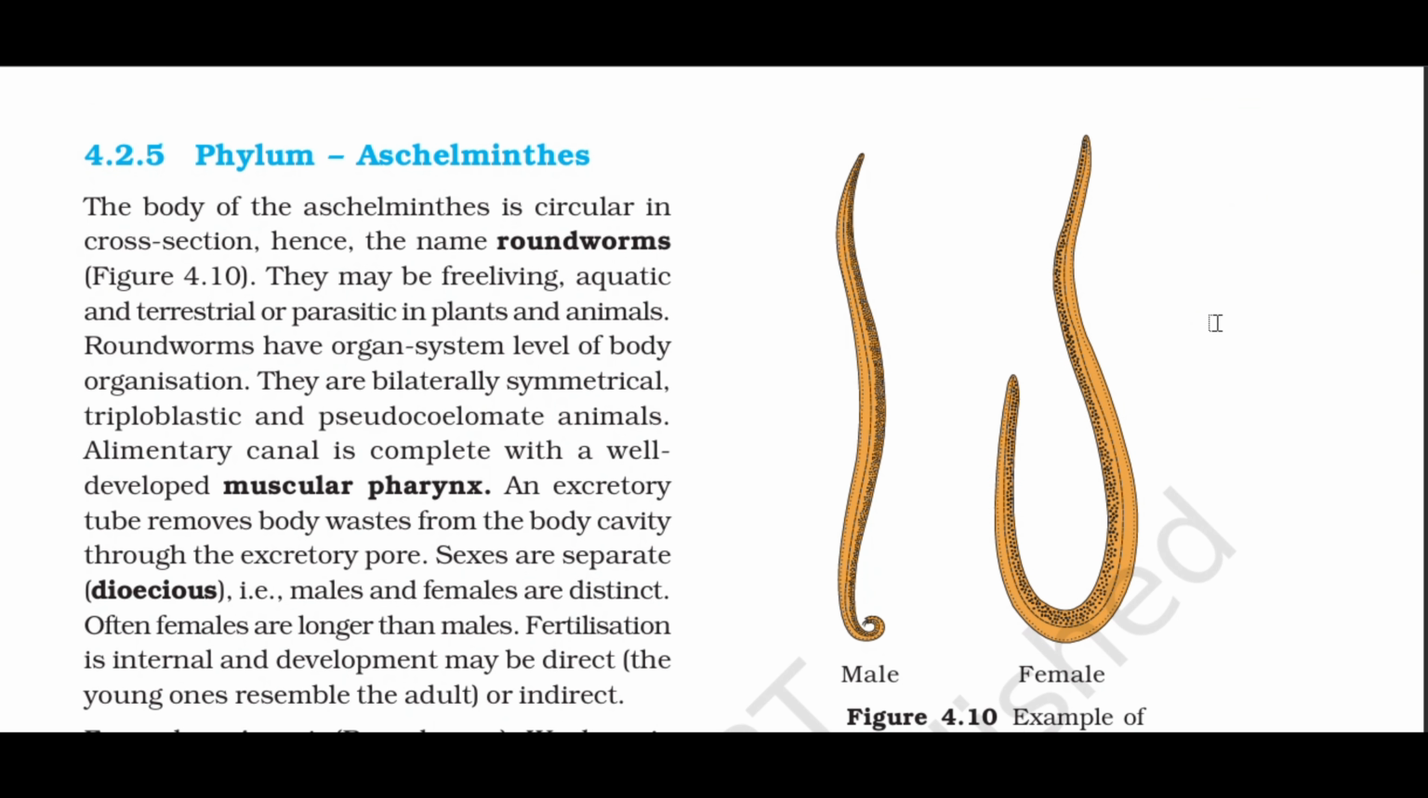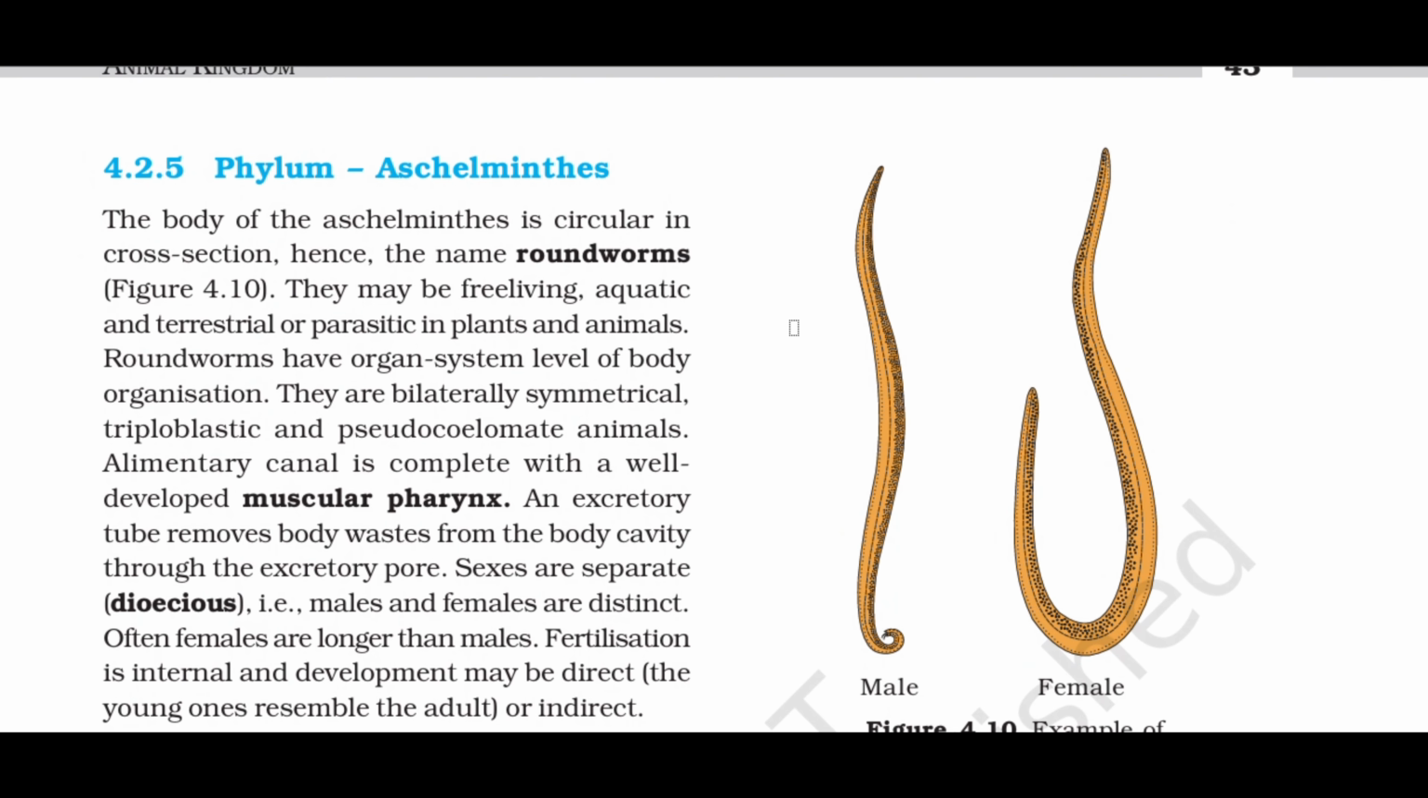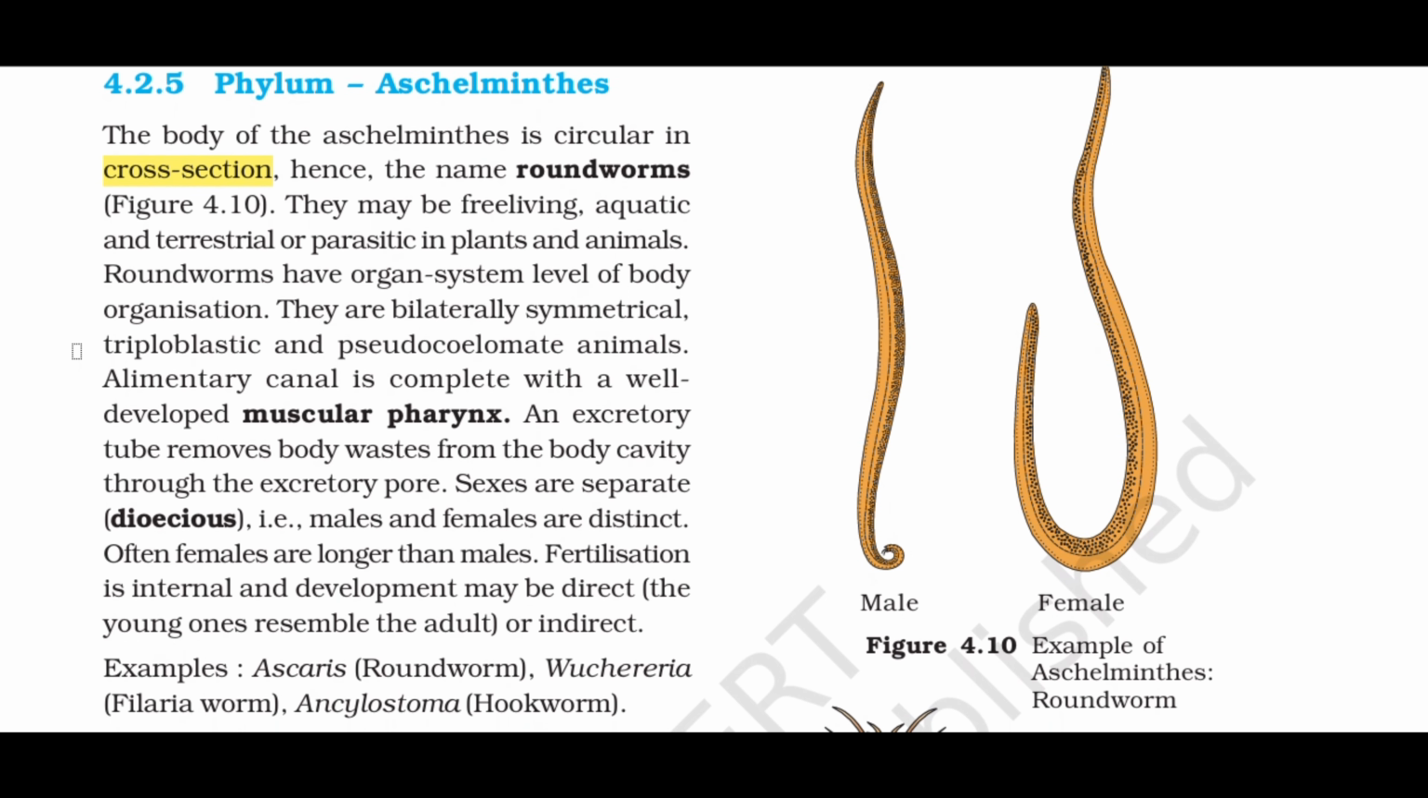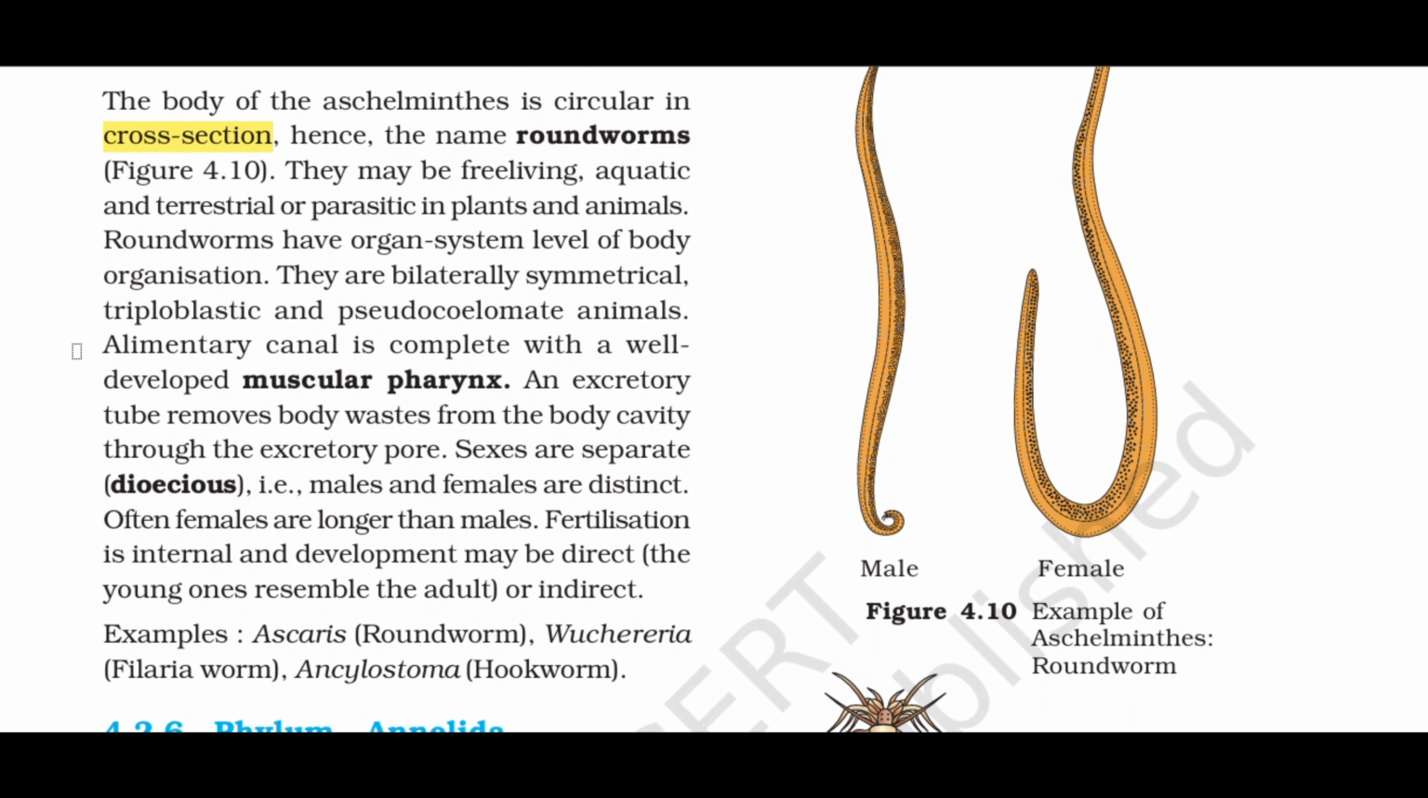4.2.5 Phylum Aschelminthes. The body of the aschelminths is circular in cross-section, hence the name roundworms, Figure 4.10. They may be free-living, aquatic and terrestrial, or parasitic in plants and animals. Roundworms have organ system level of body organization. They are bilaterally symmetrical, triploblastic and pseudocoelomate animals. Alimentary canal is complete with a well-developed muscular pharynx. An excretory tube removes body wastes from the body cavity through the excretory pore.